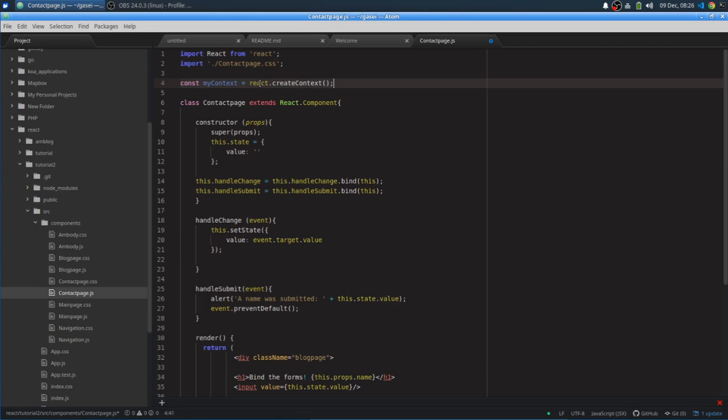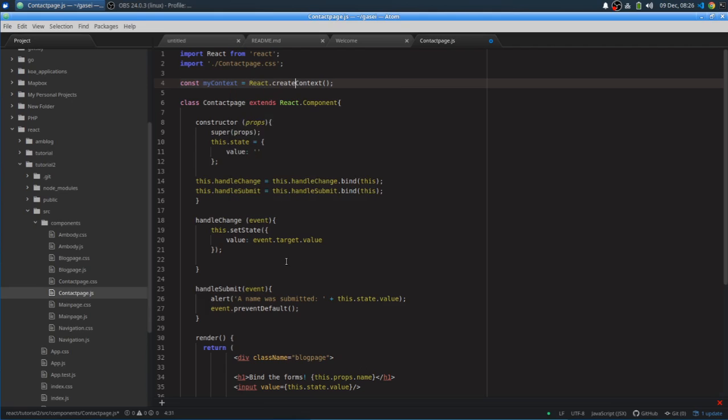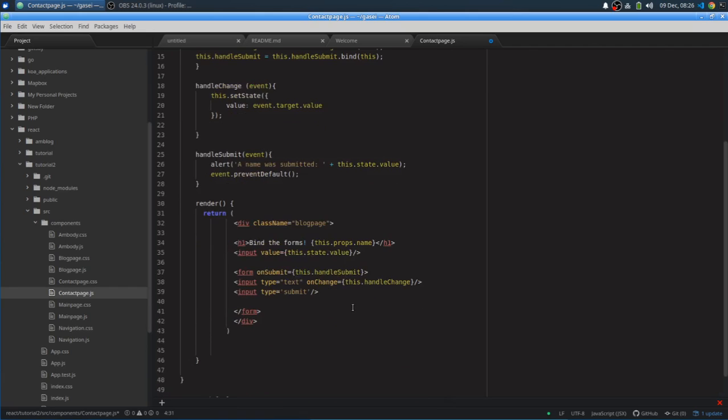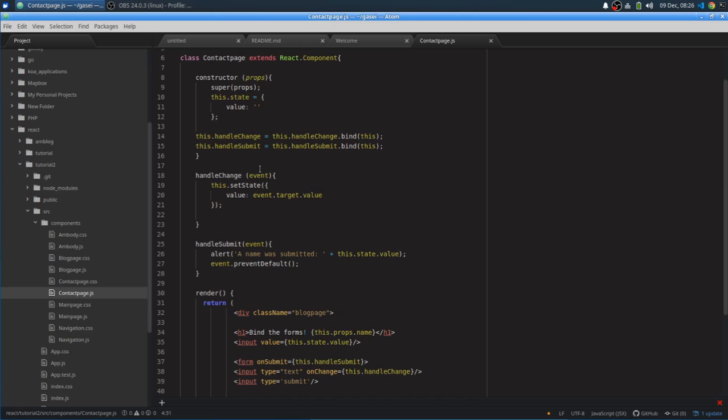And this should be React, casing matters. We don't want bugs later. We've seen enough bugs. Then I have to go down here and send that information down, but let me just save this so far.